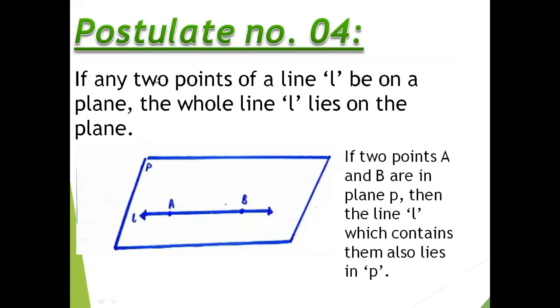Postulate number 4. If any two points of a line L are on a plane, the whole line L lies on the plane. As you observe in the diagram, P, that is a quadrilateral, is representing the plane. Line L is the line and the points A, B are points on the line. If two points A and B are in the plane P, then the line L which contains them also lies in P.